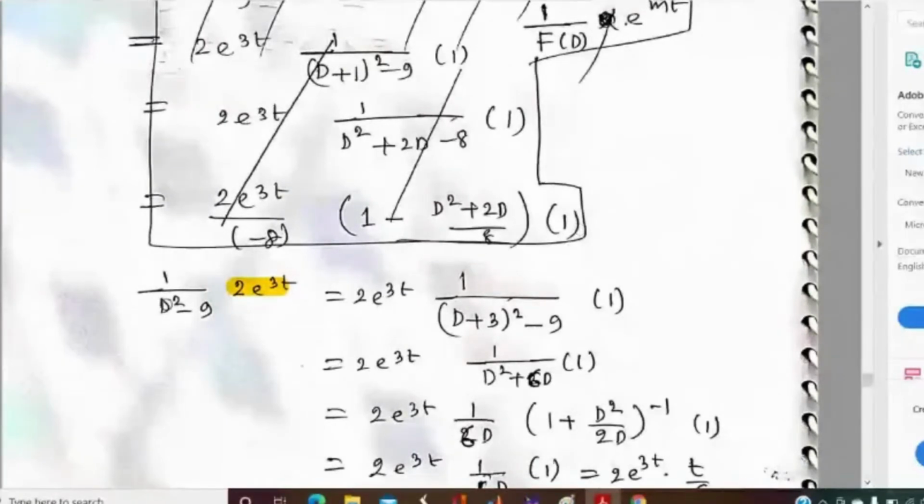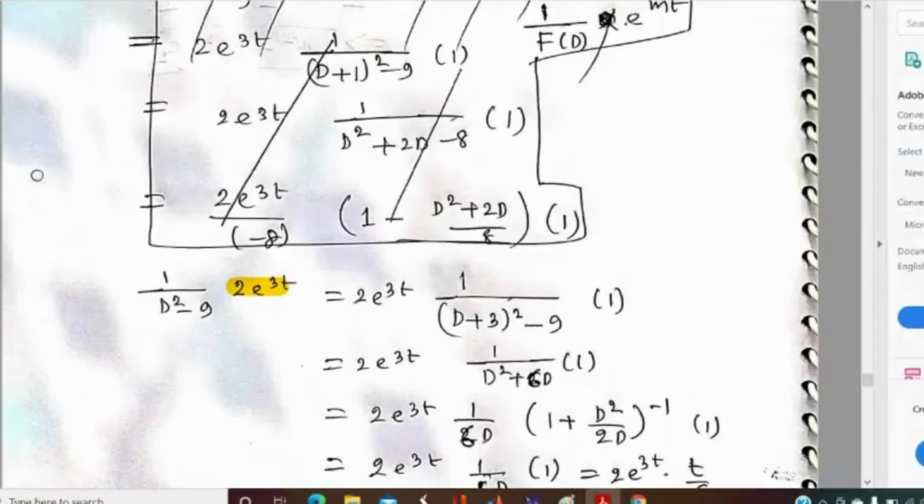Now here you can see that if we put 3 in place of D, then it will be 3^2 - 9, that is 9 - 9 = 0. That is, we cannot apply the formula 1 by f(D) e^(at) equals 1 by f(a) e^(at), because here f(a) becomes 0.